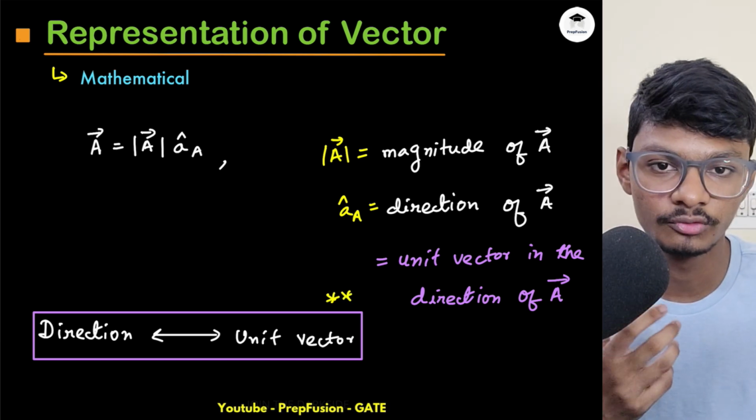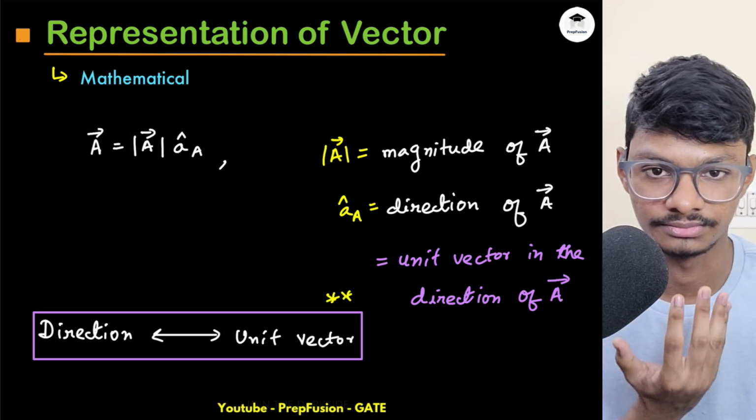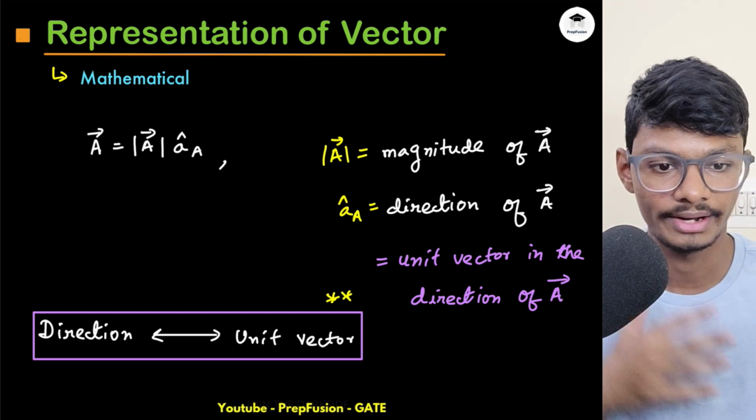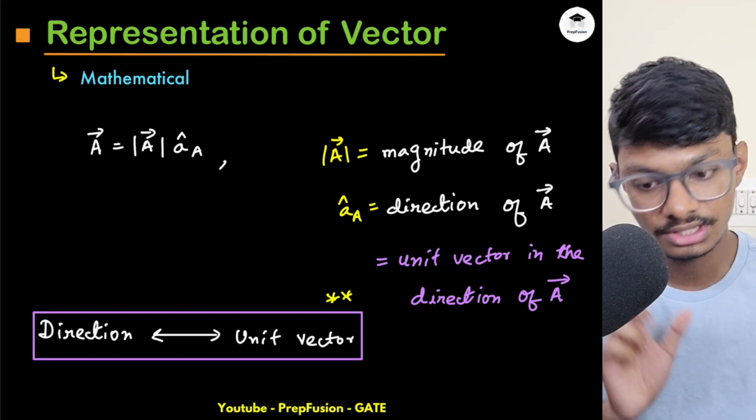Just don't see the unit vector as only a unit vector. It represents something. It is a direction, because the magnitude is 1. The magnitude will always be 1, but it represents a direction.